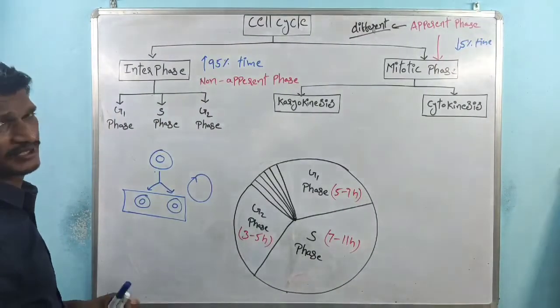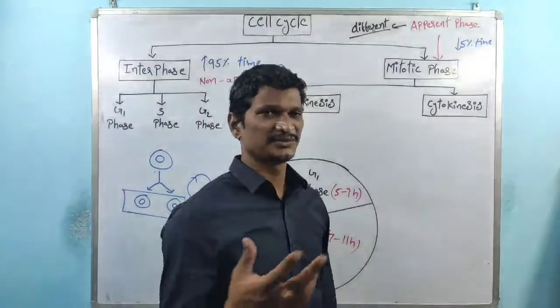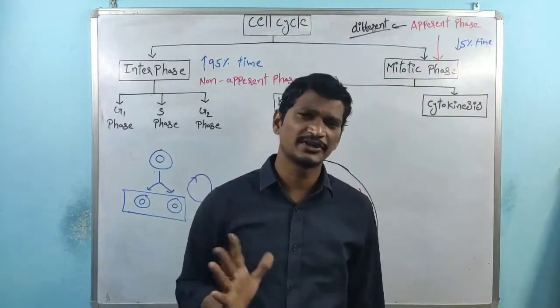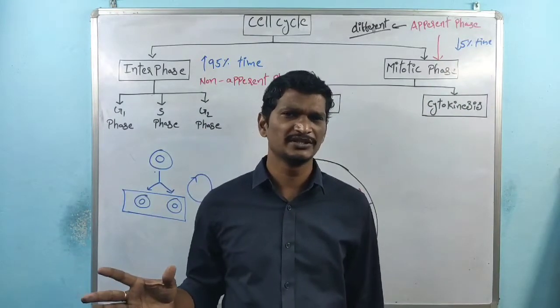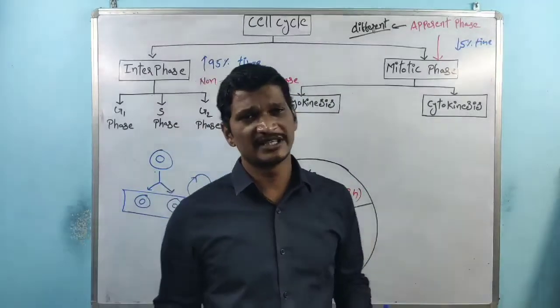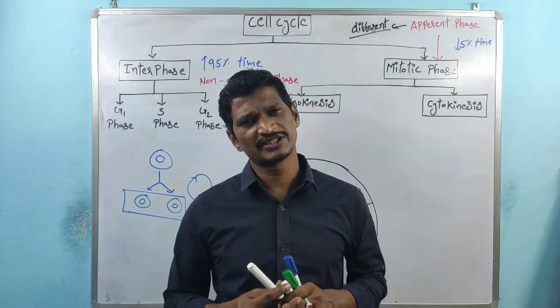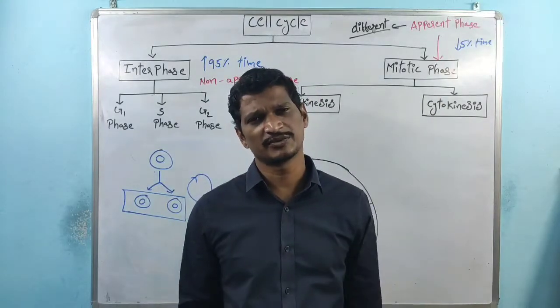Non-apparent means not different. So what is different and what is not different? Some students have this doubt. See, the mitotic phase is different. Interphase is not different. In the mitotic phase, nucleus division takes place, and cytoplasm division takes place.